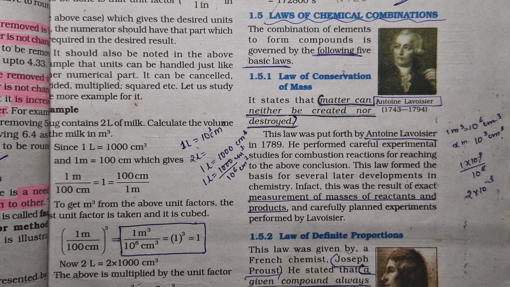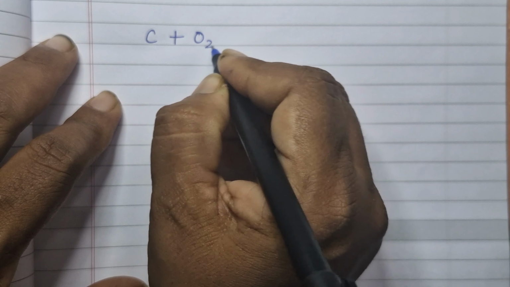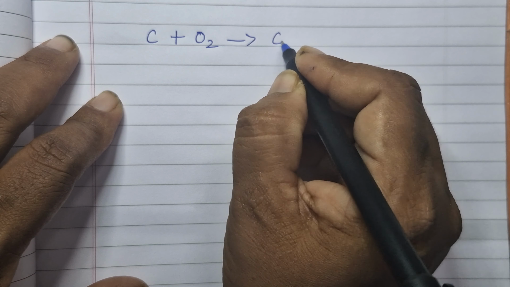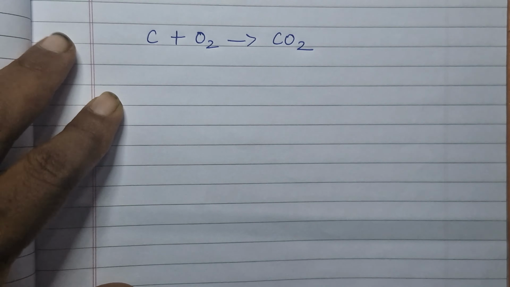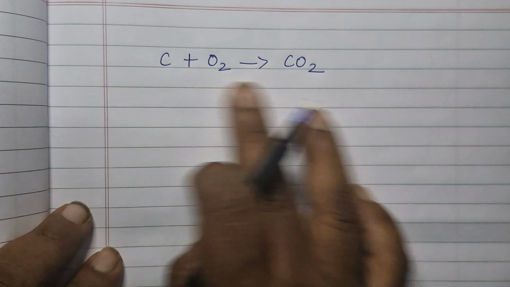If I have to show you, I can express the law of conservation of mass like this. For example, let us take the example of carbon combining with oxygen to form carbon dioxide. So, simple combustion.